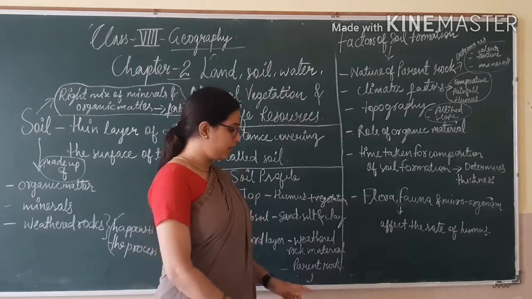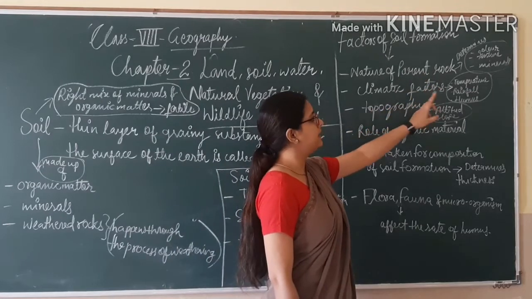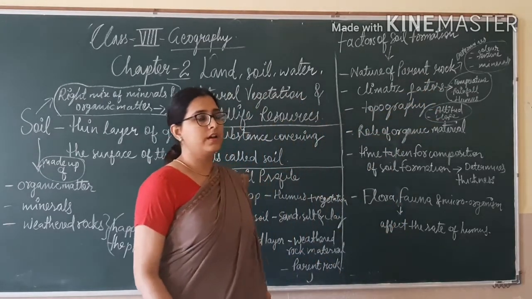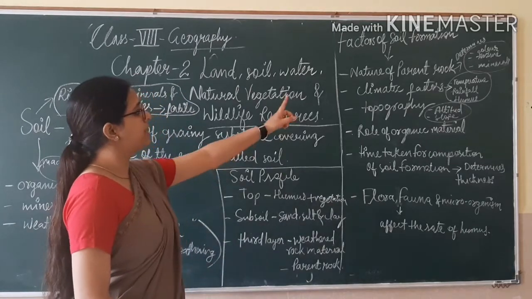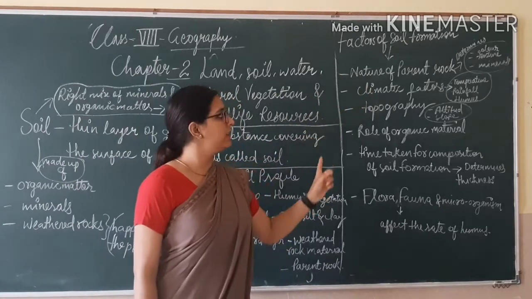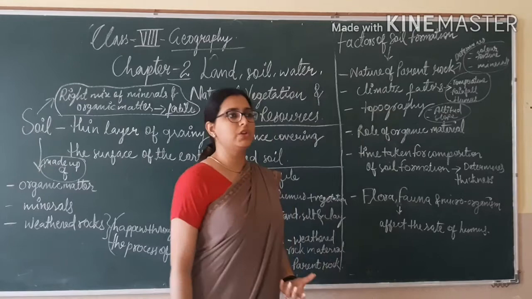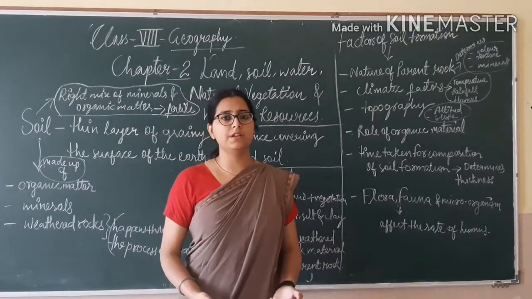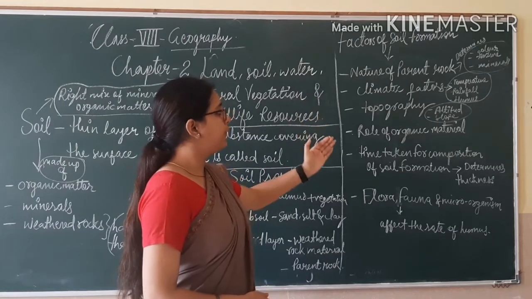The nature of parent rock determines the color, texture and other features of the soil. So the first factor that affects soil formation is the nature of parent rock. Climatic factors like temperature and rainfall also affect the formation of soil.